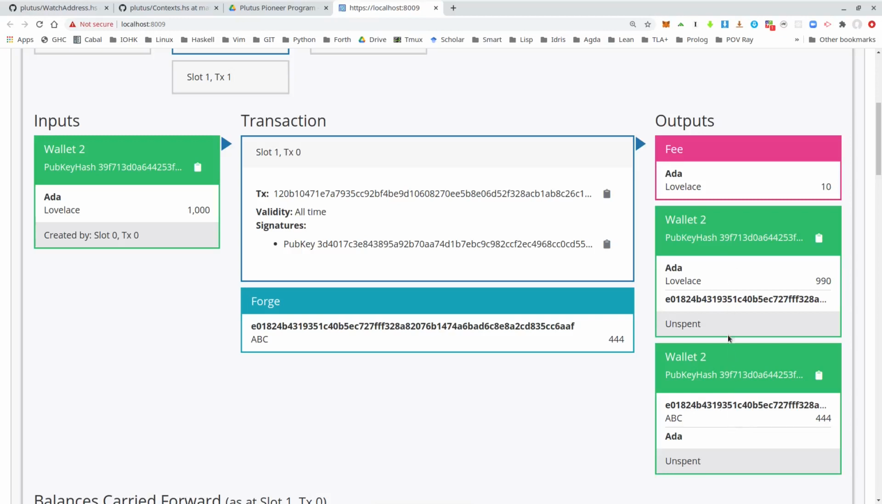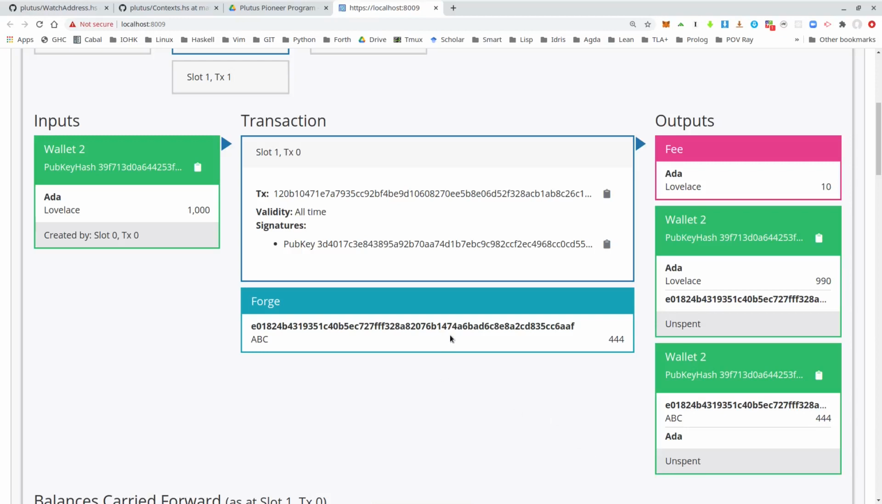Actually, these two could be combined in the same output because values can be combined. So there's not really a need to have two separate outputs. I don't know why the algorithm does that. Maybe it's a little bug, but it's not wrong, of course. It might just be a bit more expensive, this transaction, because it's bigger. But in any case, it's correct. So we get the change and we get the tokens paid into the wallet, the newly minted tokens.